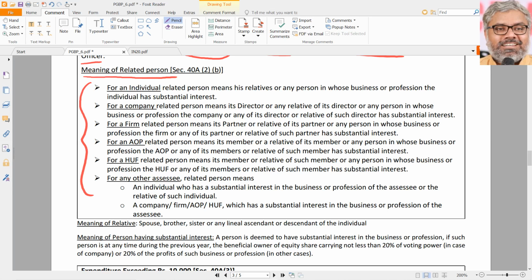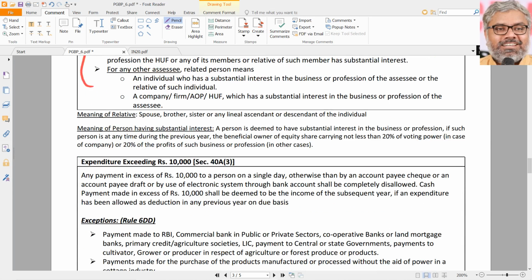Generally, for an individual, who is a related person? Relatives are related persons. Then the question comes, who is a relative? That is given also in the law. Who is a relative according to this? Spouse, brother or sister, not cousins, and lineal ascendant or descendant of the individual. That means parents and grandparents are lineal ascendants, etc. Children and grandchildren are lineal descendants.